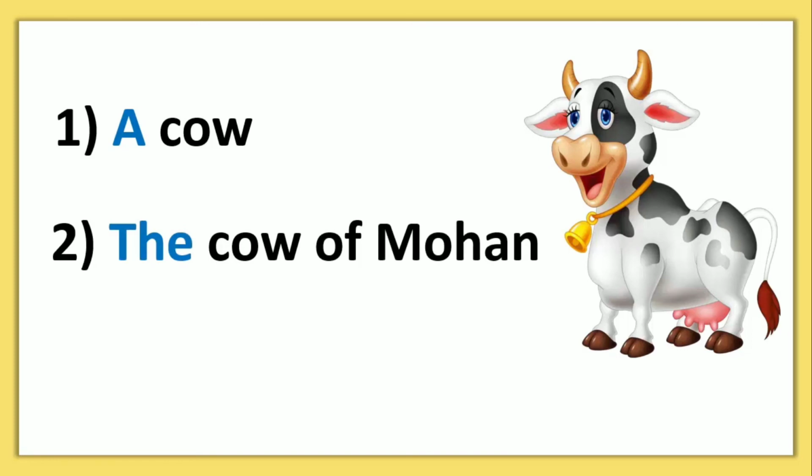The cow of Mohan. Now tell me, whose cow? You will say Mohan's. Now tell me, do we have any information about the cow? Definitely we have some information about the cow. What is the information? It is of Mohan. That's why cow is definite here, and we are using the definite article the. I hope you understand all this.